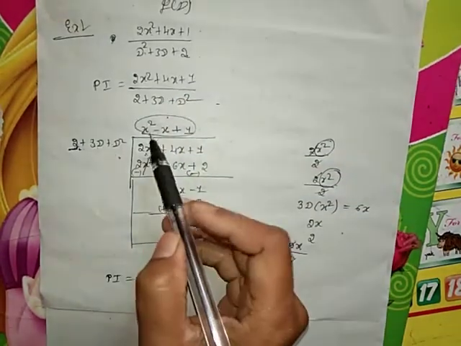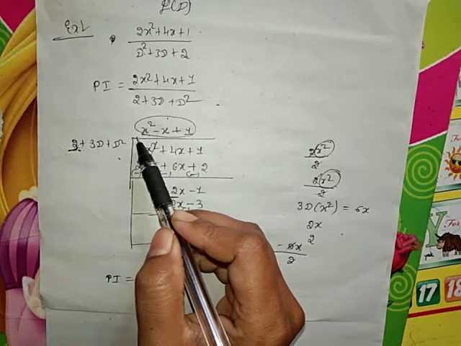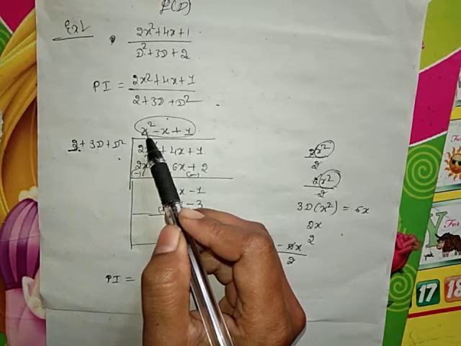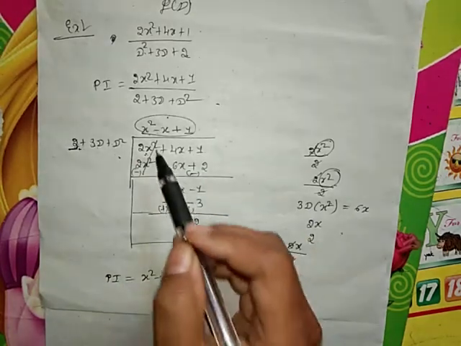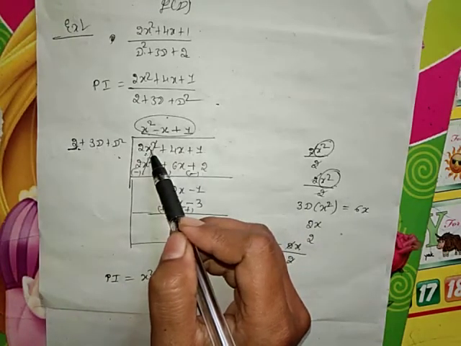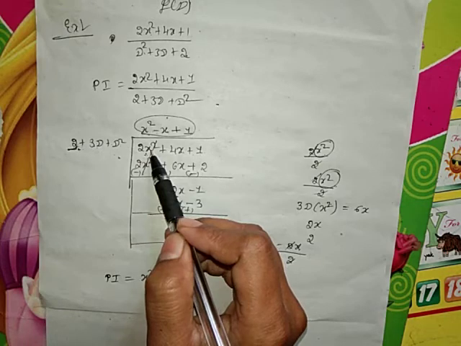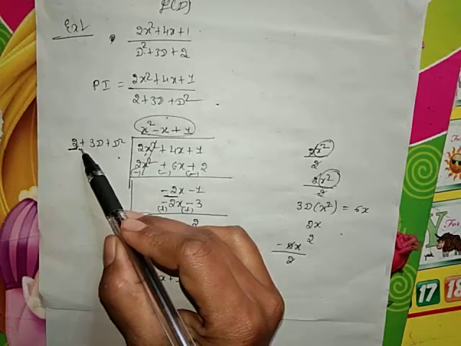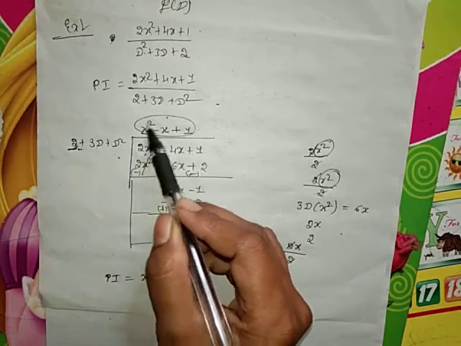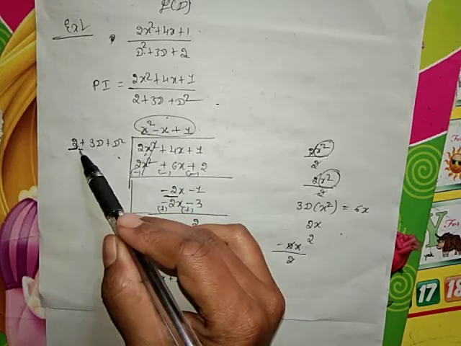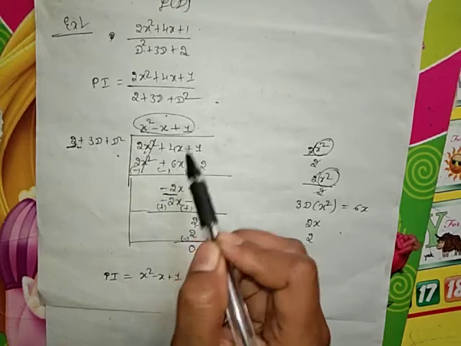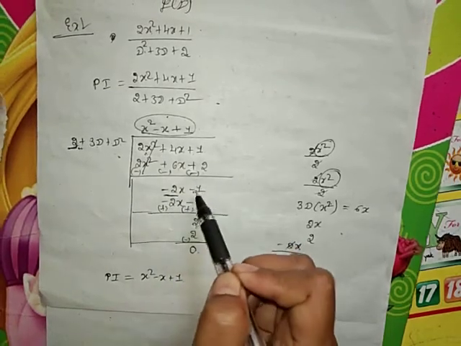In the division procedure, we have to choose the quotient here. So to choose the quotient, the very easy method is to take the first term of the function of x divided by first term of the function of d. That will give you the remainder. Multiply that term to the entire terms here. So you will have to take the equation and solve it. Again you will get the equation.